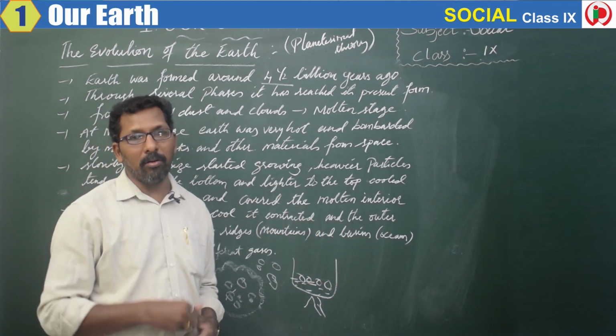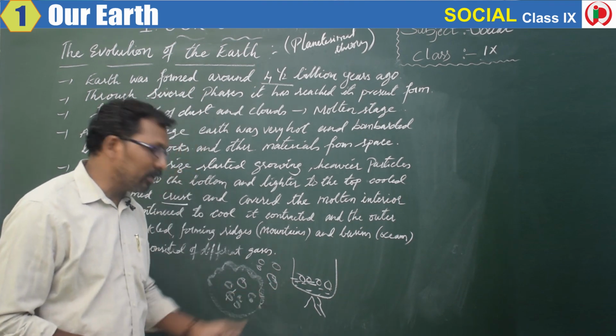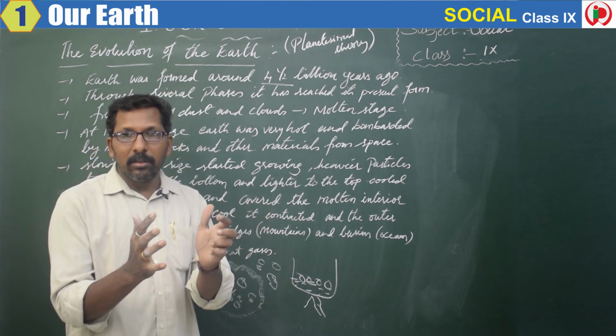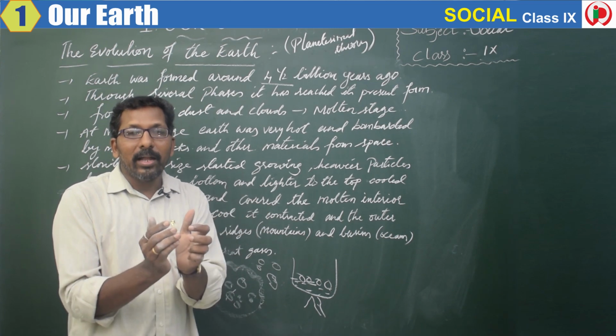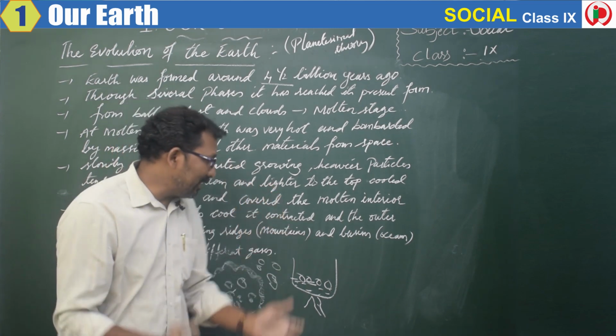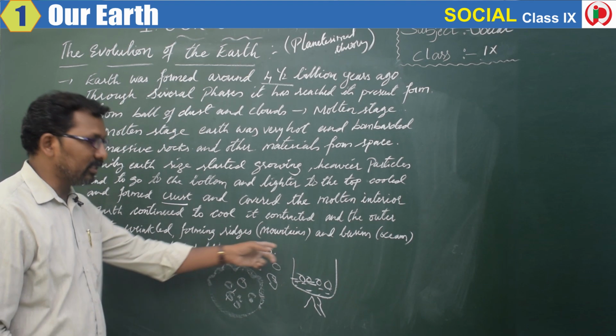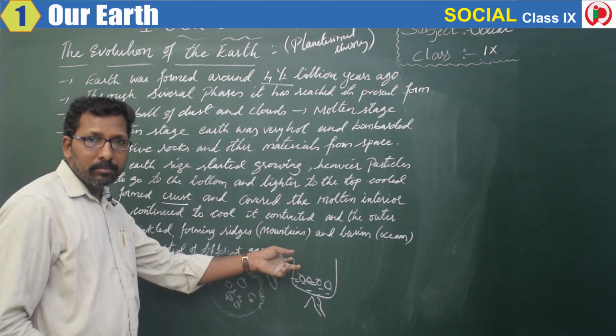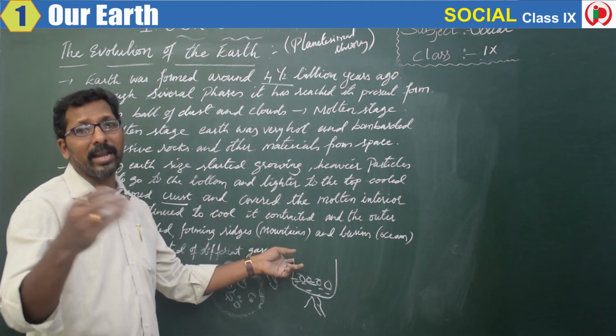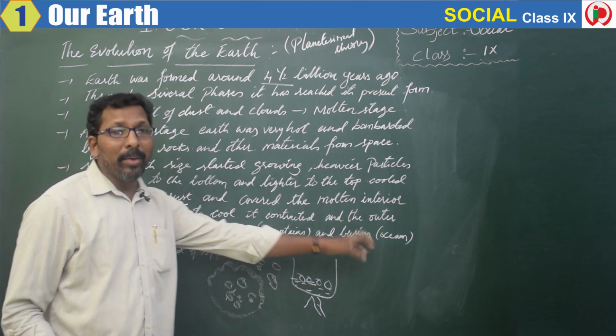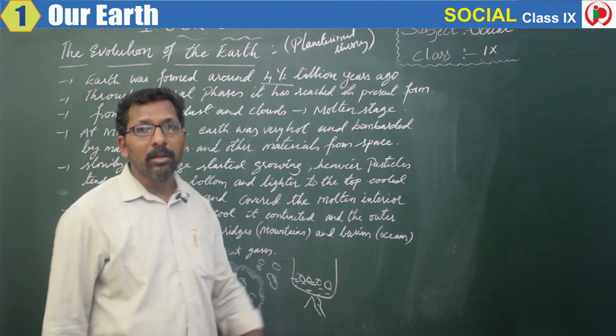After cooling of the crust, what happened? The crust started contracting and they formed the ridges. That is, mountains were formed. Plateaus were formed, different landforms were formed, and basins. Basins means what? Oceans.